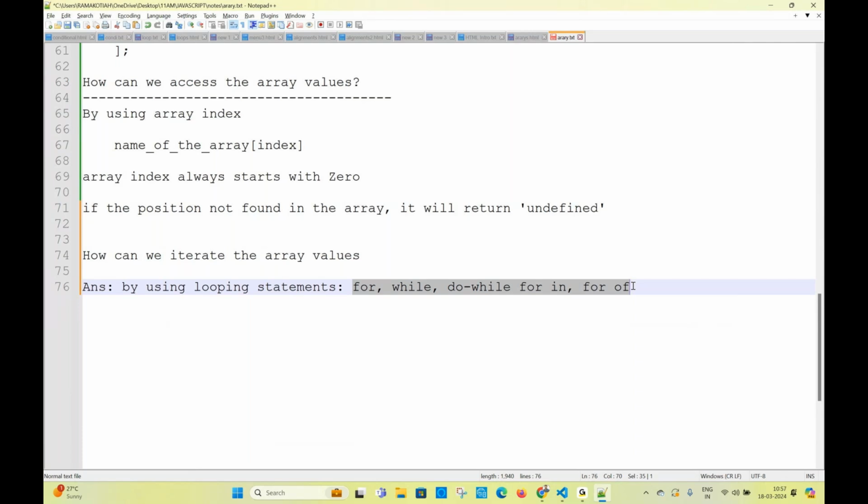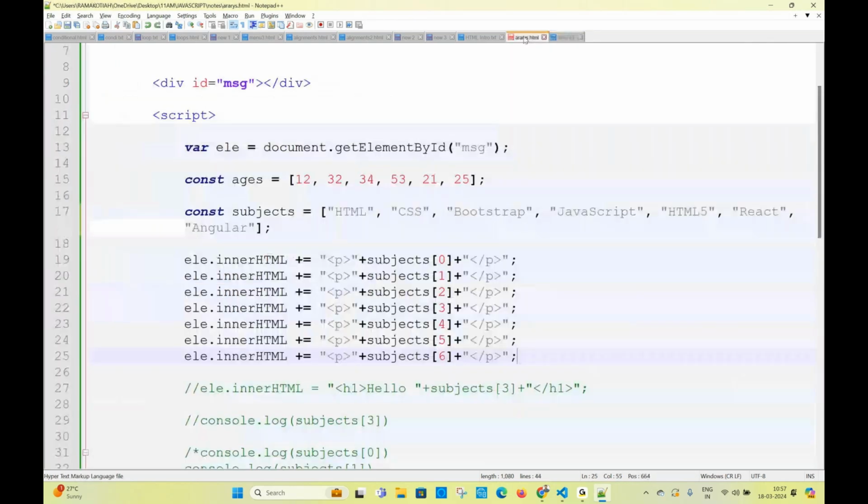Tell me please, for iterating the array, what is the loop I want to use? This is not correct actually. If you have 10 values, repeating 10 times like this, I don't want that. Let me keep this in a comment. This is hard coding generally. So I want to show you a loop.